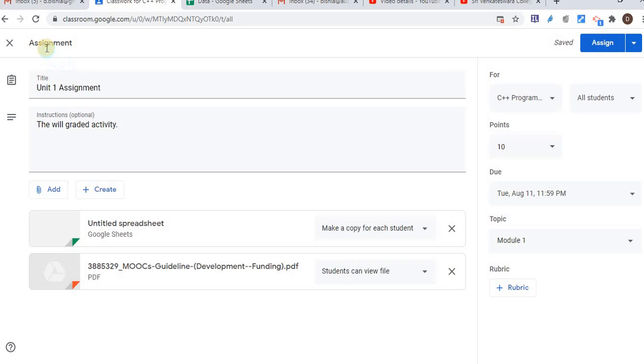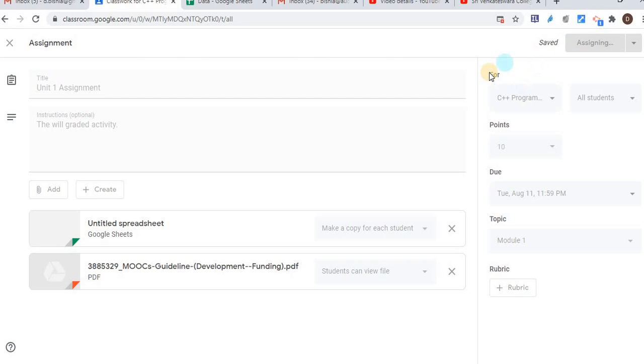Now I have created the assignment, and the assign option is here. Again I can schedule the assignment for tomorrow or after 7 days or a week, or save it as a draft, or just assign. So I'm assigning it immediately, and it will be assigned to the students immediately.